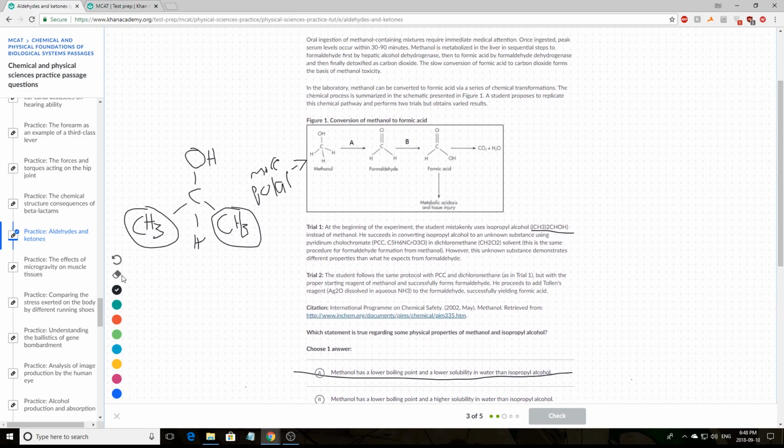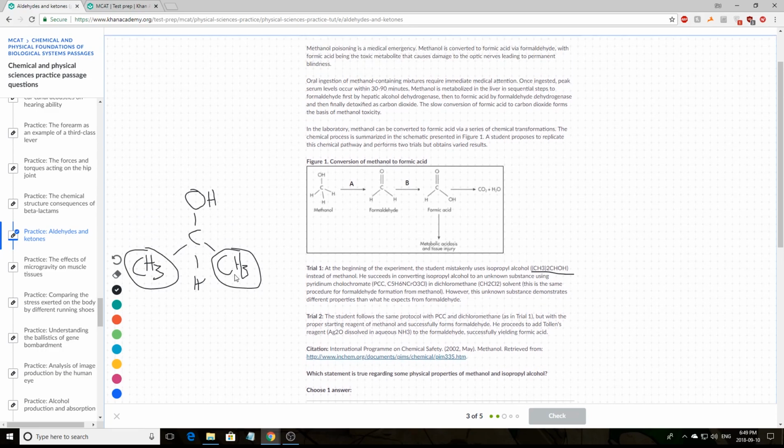Now, about boiling point. Boiling point is a little trickier, so let me explain. The thing with boiling point is you do have to take polarity into account as well, in the sense that if something has higher intermolecular forces, it will also have a higher boiling point, just because of the fact that things will be able to bind to each other tighter. So in these two substances, both of them have an OH group, and you should know that OH groups are capable of hydrogen bonding with each other. So this isopropyl alcohol will hydrogen bond to something like this.